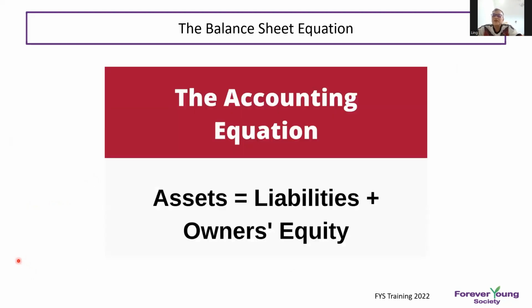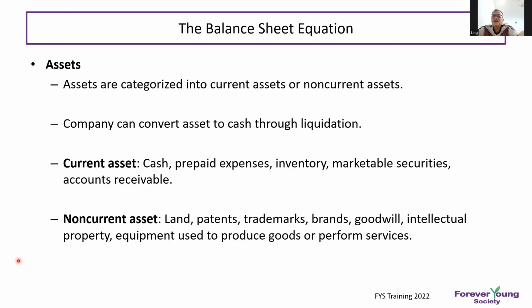The accounting equation: assets, like the current assets and non-current assets we showed you, equal liabilities plus owner equity. Assets are categorized as current or non-current. Current asset examples are cash, prepaid expenses, inventory, marketable securities and accounts receivable. That means you receive the money very fast. Non-current assets are like land, patents, trademarks, brand, goodwill, equipment or machinery, all those things.